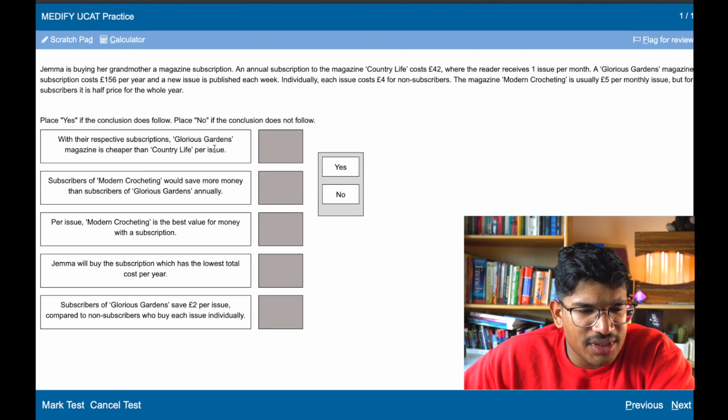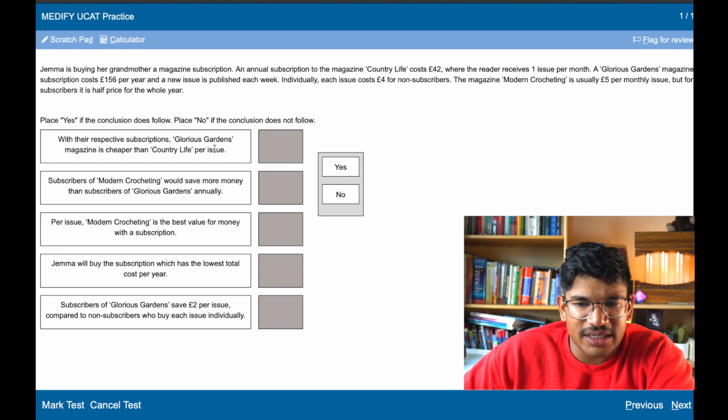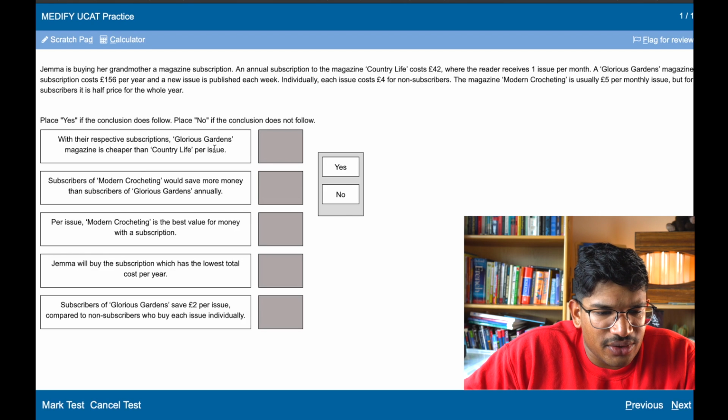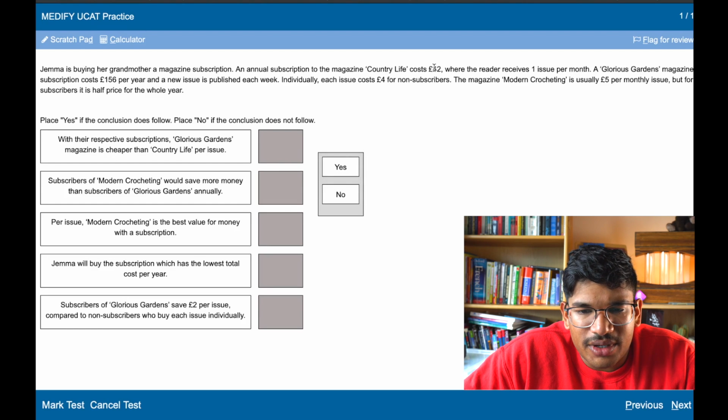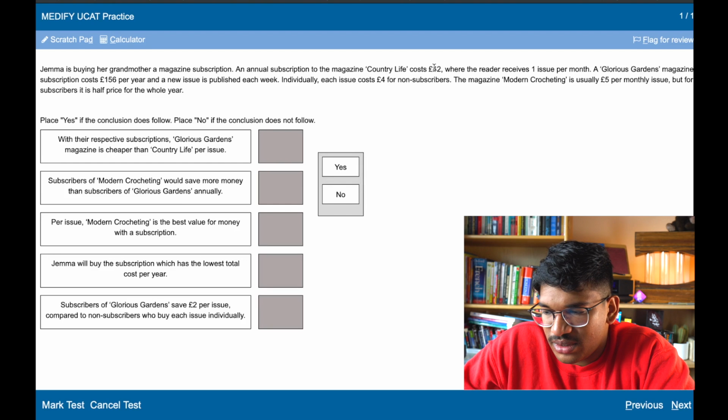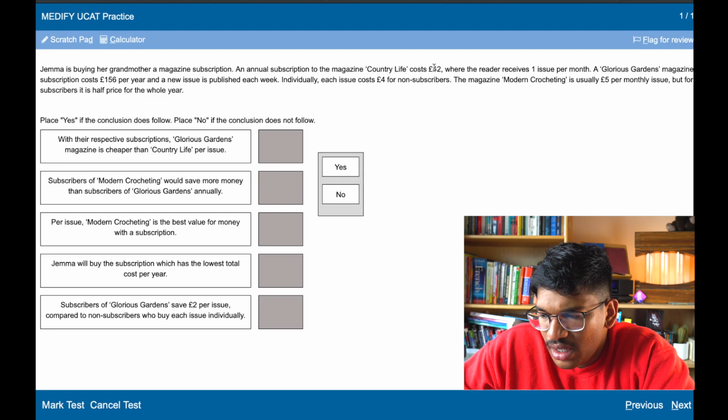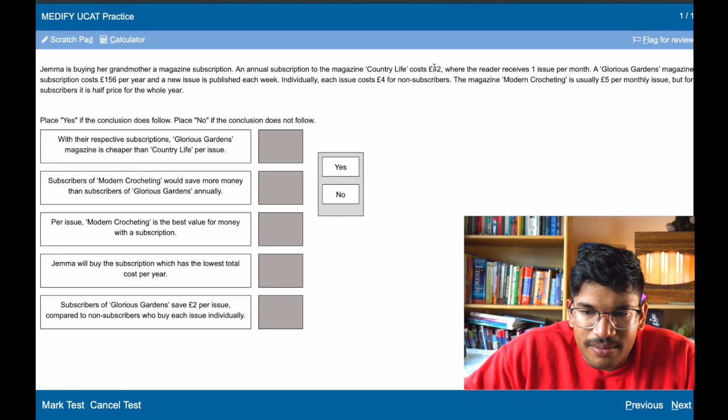So it's £2.50 per thing. So Glorious Gardens is no, Modern Crocheting is cheaper. Where's Country Life? Oops, there we go. Sorry. Country Life is £42 for 12, which is around £3.50 each. So actually, Glorious Gardens is cheaper than Country Life by 50p.